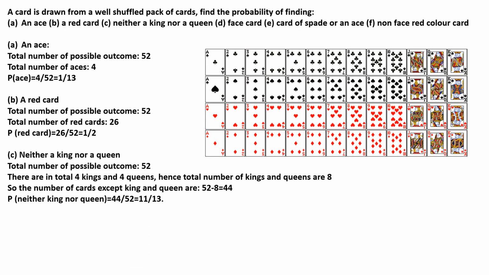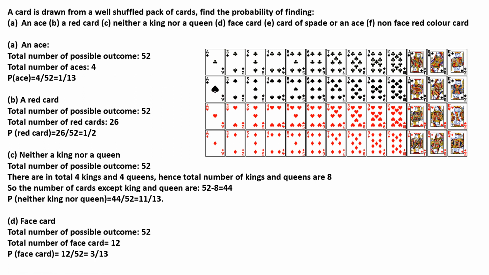Third, neither a king nor a queen. Total number of possible outcomes still remains to be 52. There are in total 4 kings and 4 queens. Hence total number of kings and queens are 8. So the number of cards except king and queen are 52 minus 8, which makes it 44. So probability of getting neither a king nor a queen is 44 by 52, that is 11 by 13.